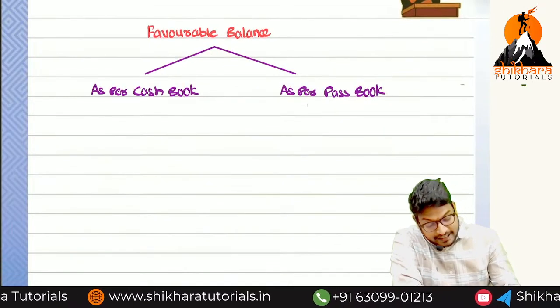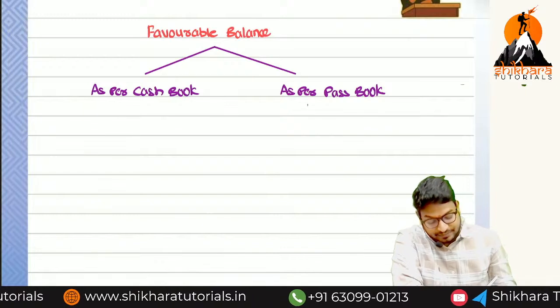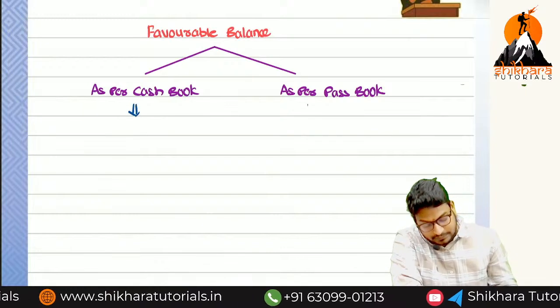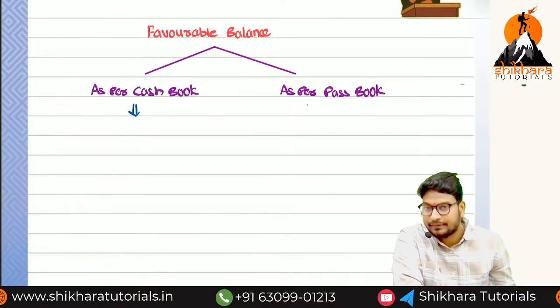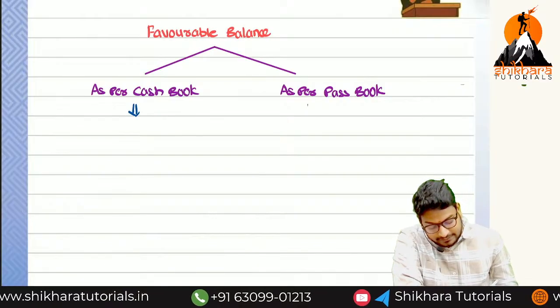Now as per the cash book, favorable balance means debit is more than credit. Okay, we can write like this, no problem.